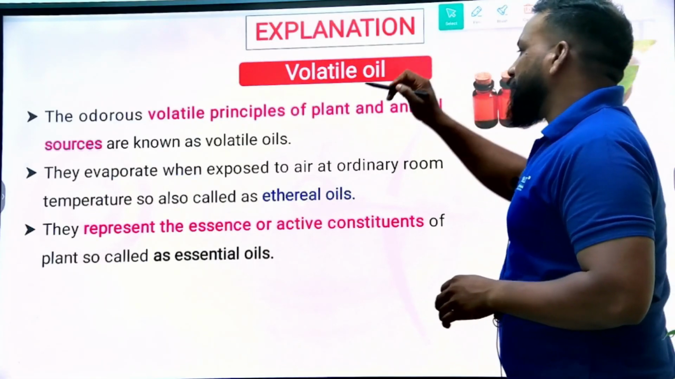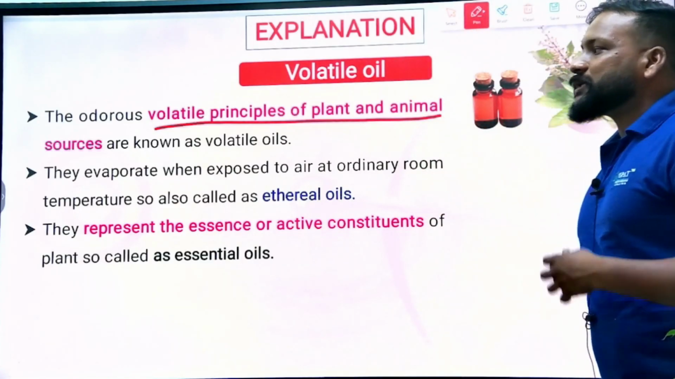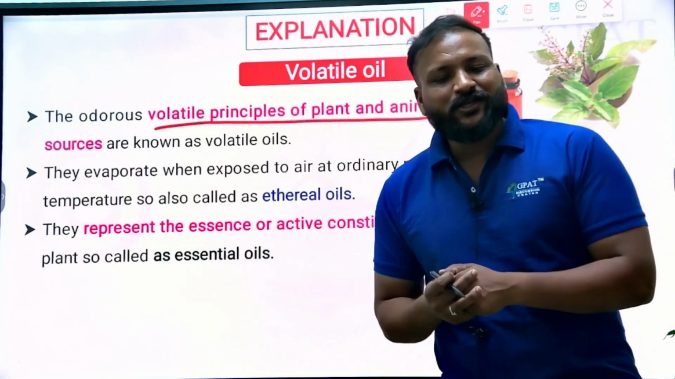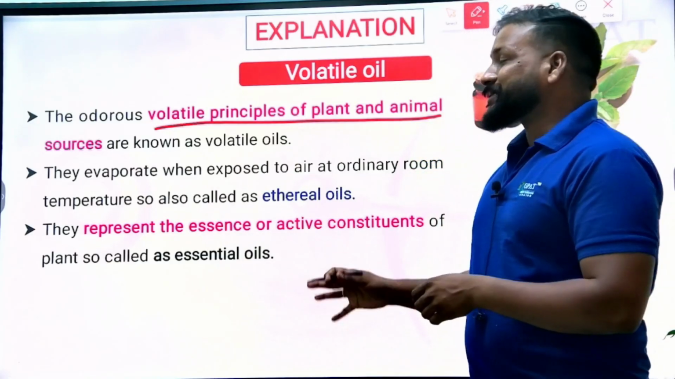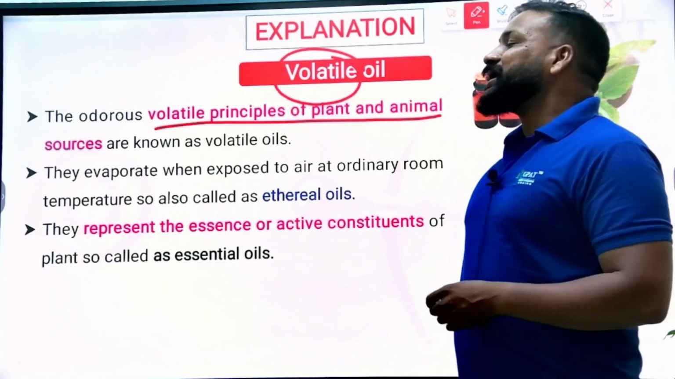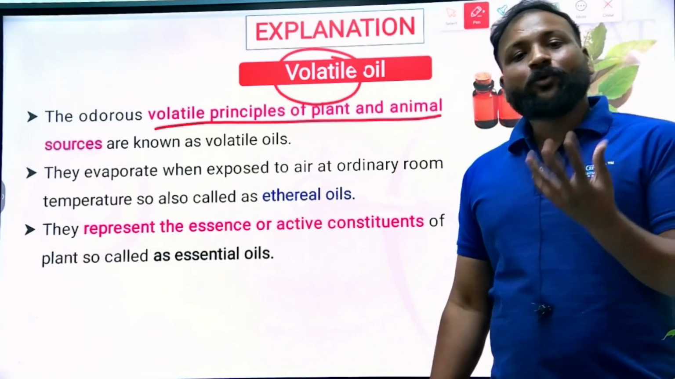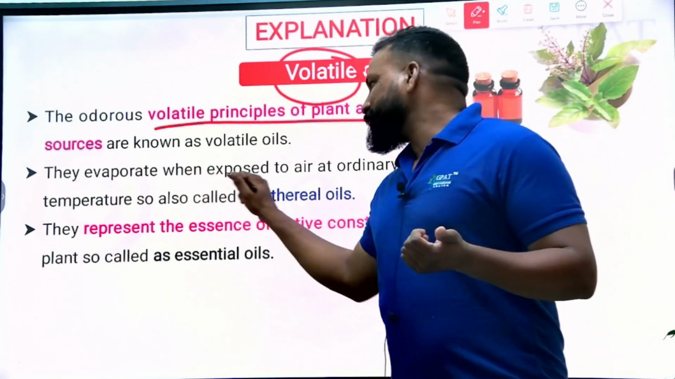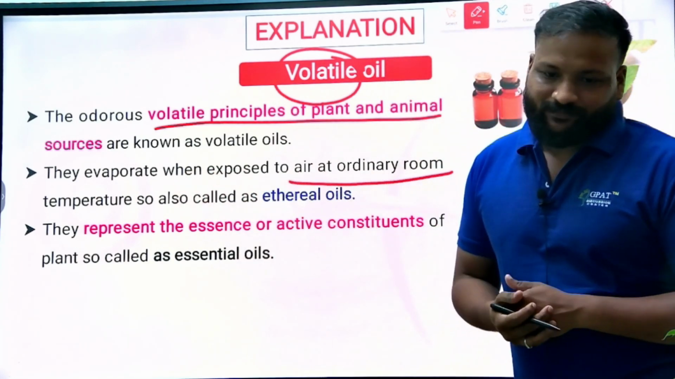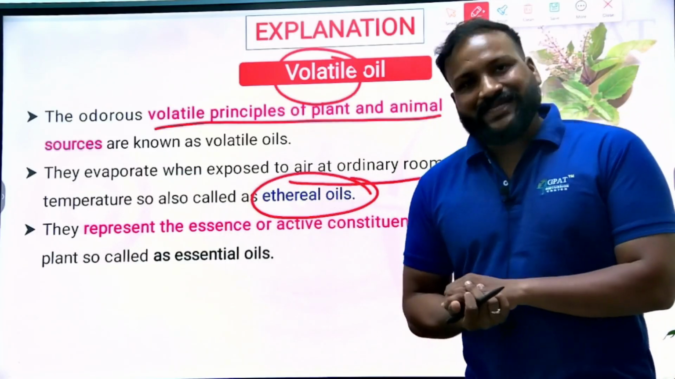Volatile oils are the odorous volatile principles of plant and animal source. So volatile oils can be obtained from animal as well as plant sources. But why are they known as volatile oils? Because they evaporate when exposed to more than room temperature. When exposed to the air or ordinary room temperature, they get evaporated. That's the reason they are known as ethereal oils, essential oils or volatile oils.